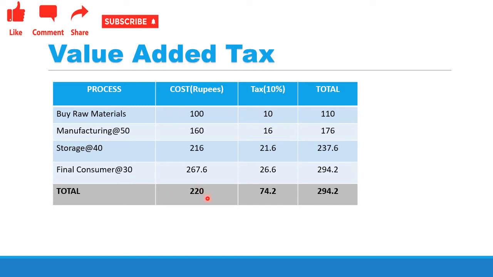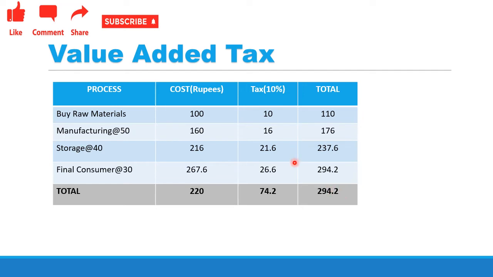So for just 220, he has to pay 74.2 as tax, as VAT only. As only VAT he has to pay 74 rupees. So this 74 is added along with the 220, which becomes 294. So this is the cascading effect.